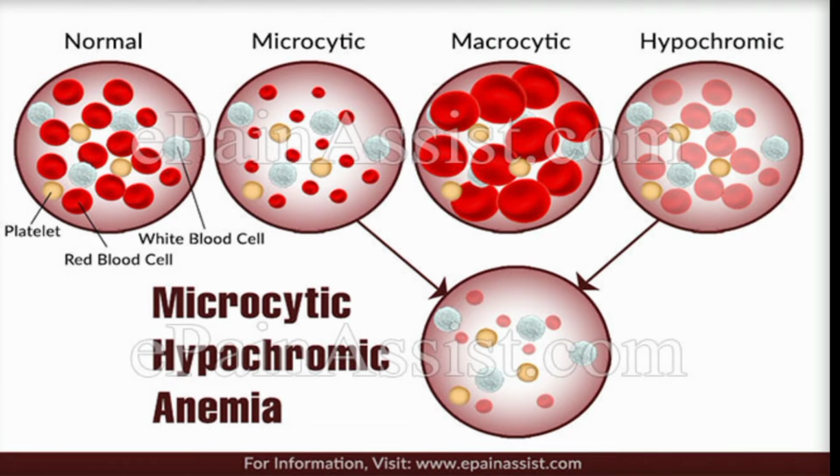Now coming to the microcytic anemia count. Here we can observe the RBCs are very small and the WBC high and the platelets are normal. When coming to macrocytic, the RBCs are in very giant size, means big, large size. And when coming to the hypochromic, the RBC color is very pale, means it is not too light or too dark or not normal. So it is paler. So combining this microcytic and hypochromic, this patient is suffering with microcytic hypochromic anemia.